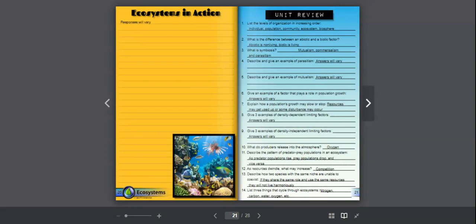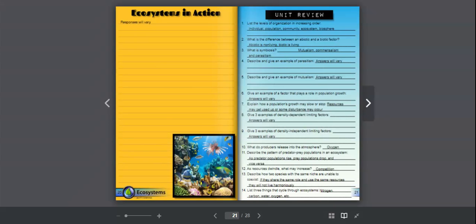All right, so number 12, as resources dwindle or decrease or go down, what might increase? That's probably going to be competition amongst species. They might be the same species or different species if they're competing for the same food. Number 13, describe how two species of the same niche are unable to coexist. Well, if they share the same role and share the same resources, they are not going to be able to